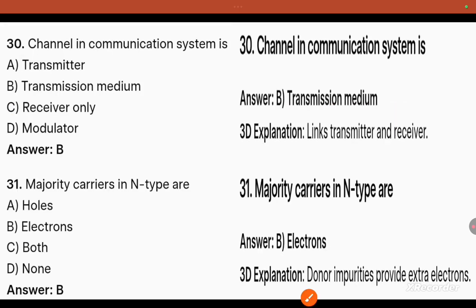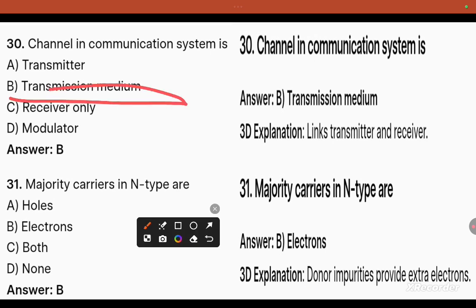Question number 30, channel in a communication system is the transmission medium. Majority carriers in N-type are electrons. Donor impurities provide extra electrons.